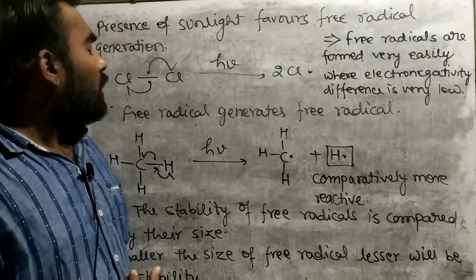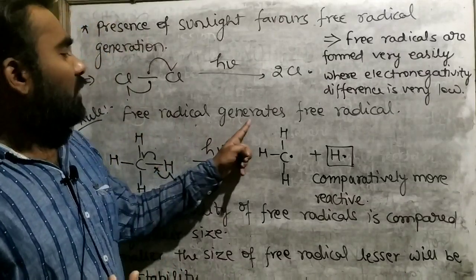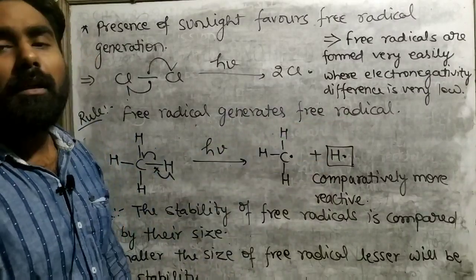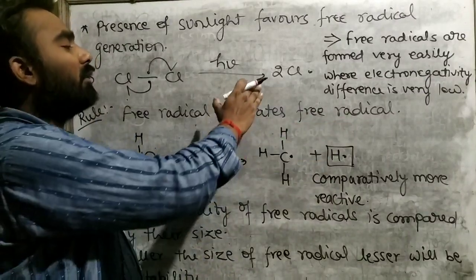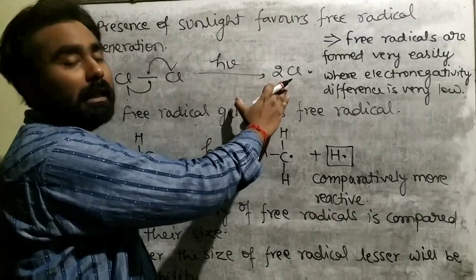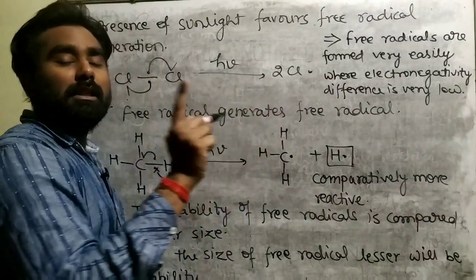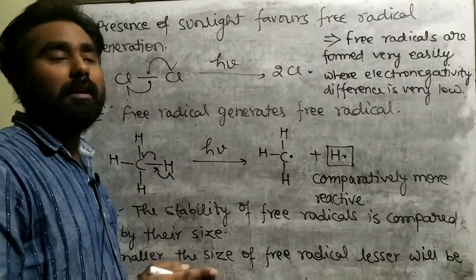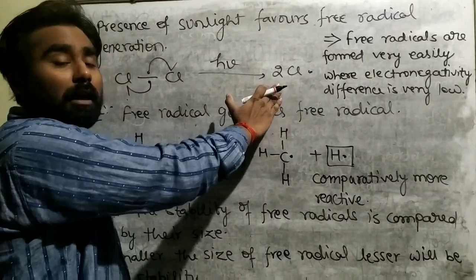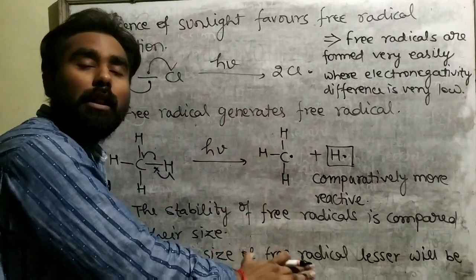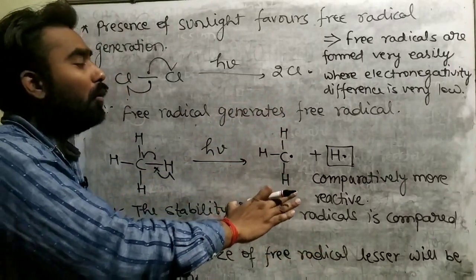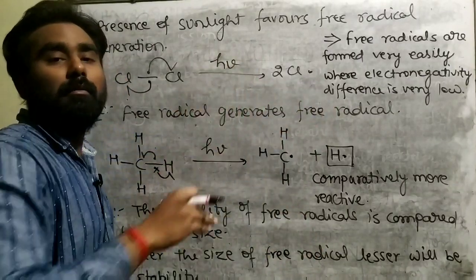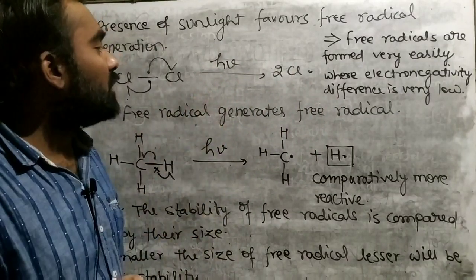Now free radical generates free radicals. If in the reaction process free radicals are getting generated, if the first step follows free radical mechanism, free radicals are generated in the first step of the reaction, then all the ongoing steps will also follow free radical mechanism. बिल्कुल बेसिक सी बात है समझने की.